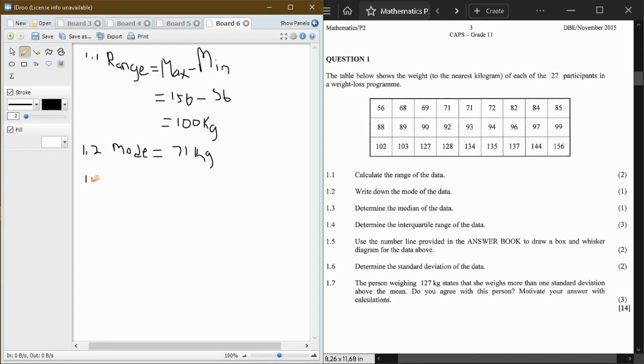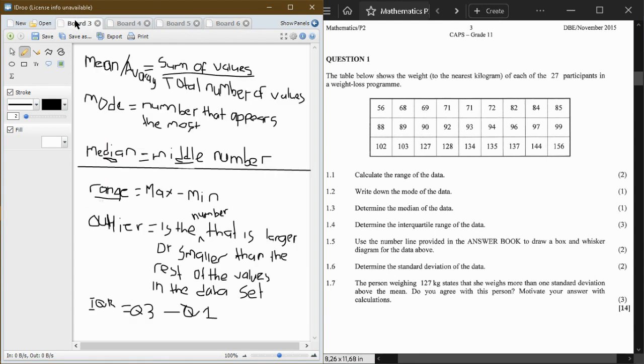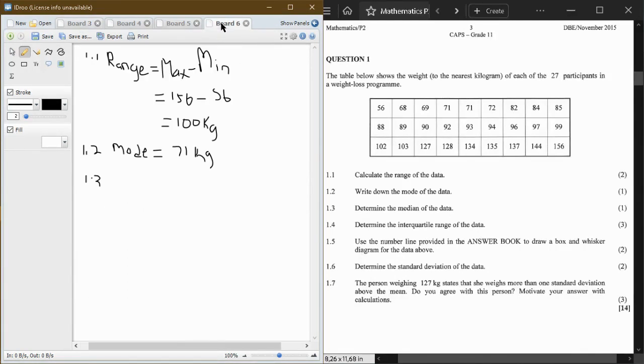And then it's going to be 1.3. Now 1.3 says determine the median. You see that now it becomes way much easier. So you go back to your triple M. Median has a D. We were looking for what? Median is a D and it is in the middle. We're looking for the middle number.